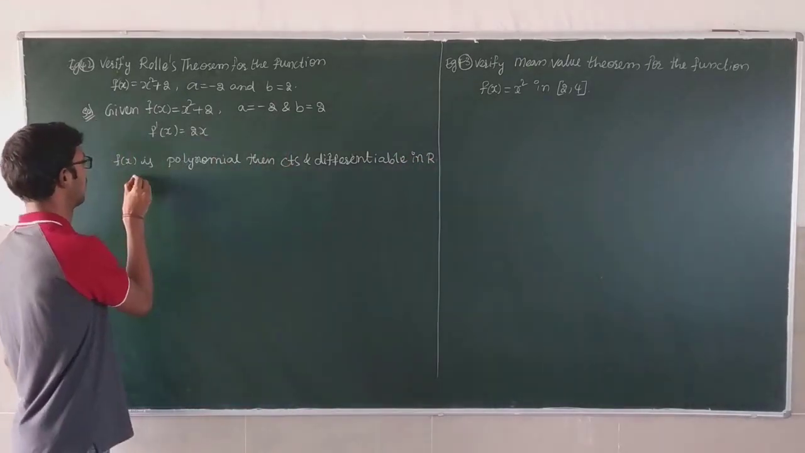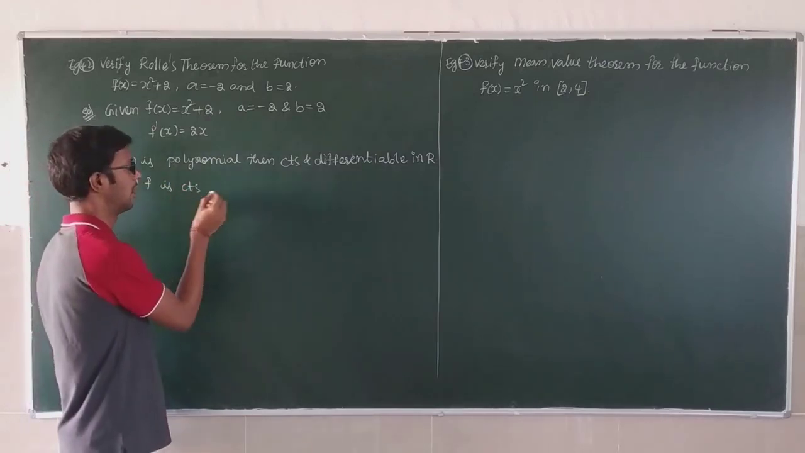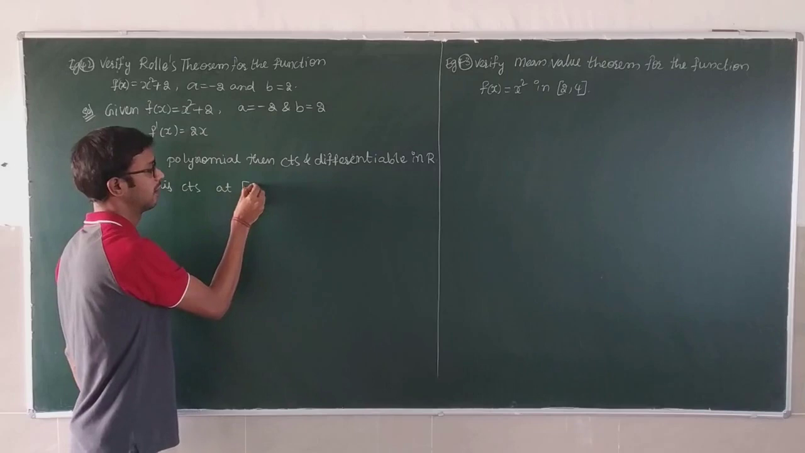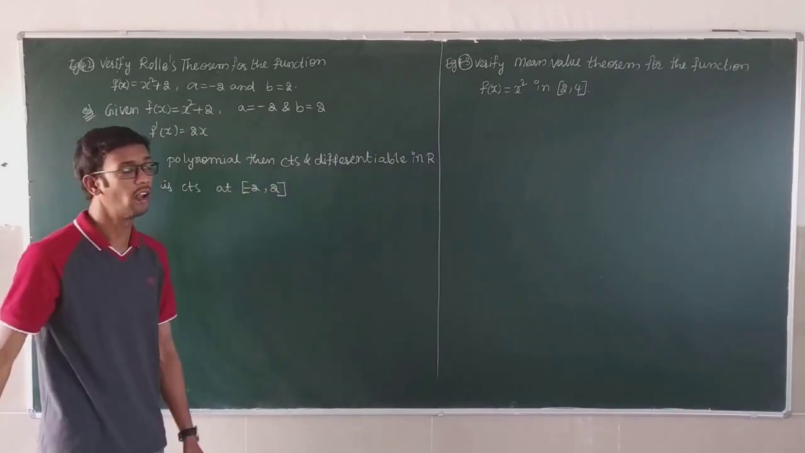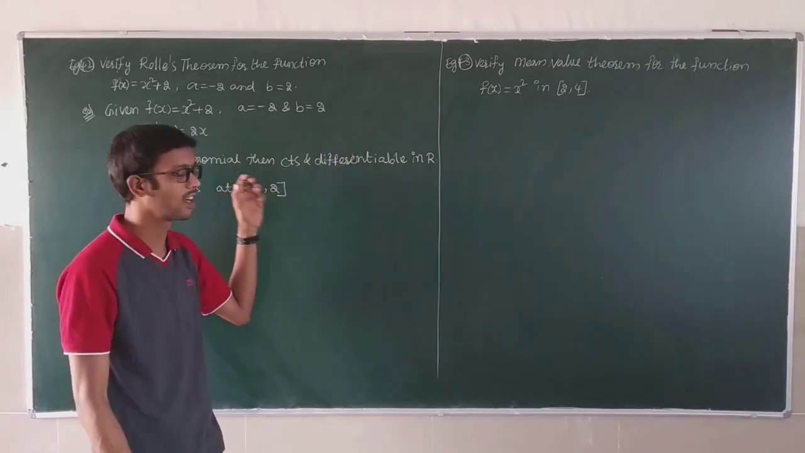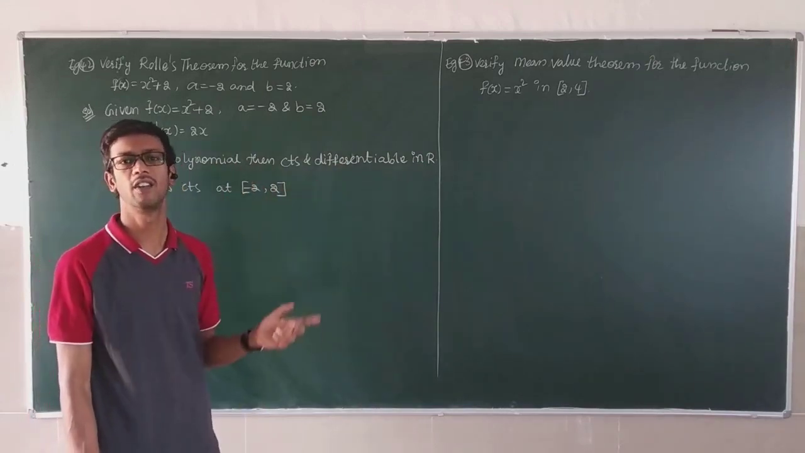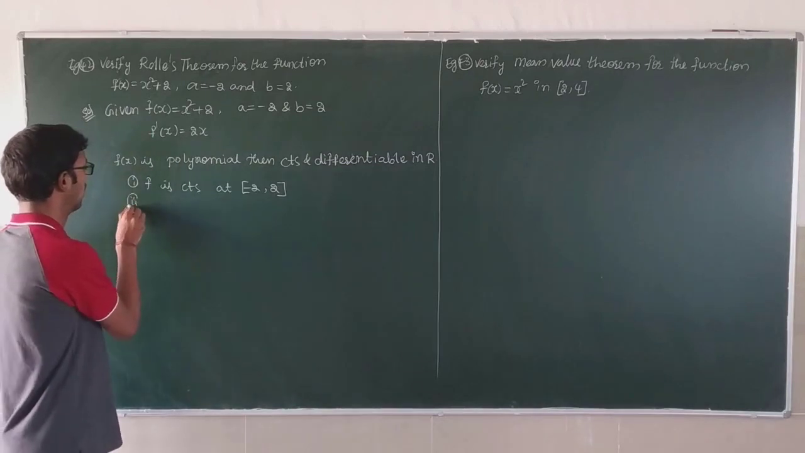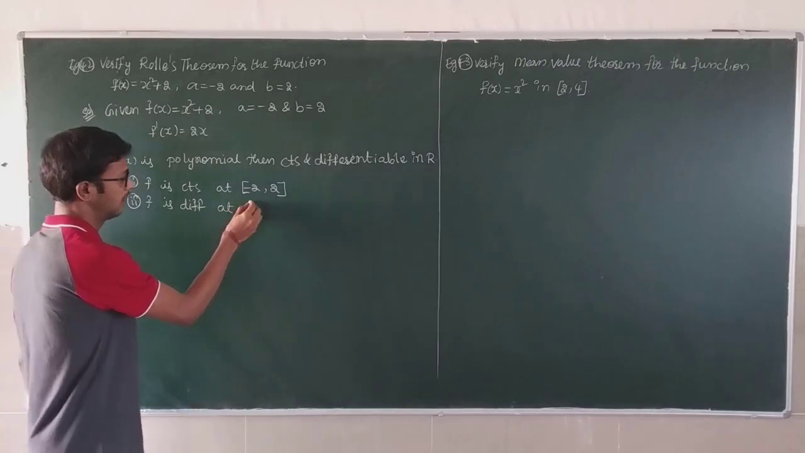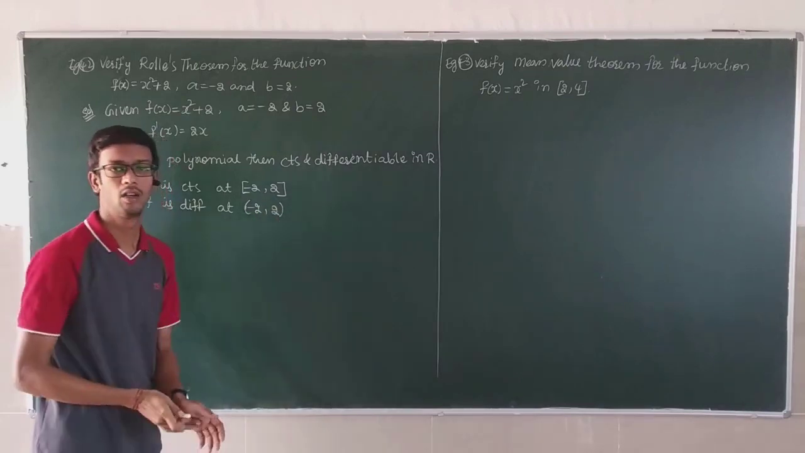So first condition, f is continuous at the closed interval a comma b. Here what is the interval? Minus 2 comma 2 is the interval. Why? Because it is differentiable on the real line. The total real line is continuous, so some part of it is also continuous and differentiable. So directly we can write f is differentiable at the open interval minus 2 comma 2.